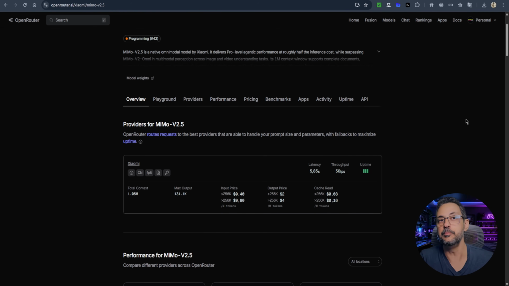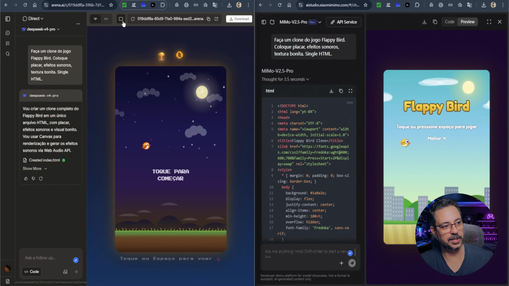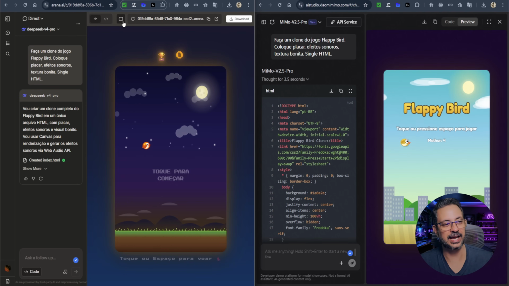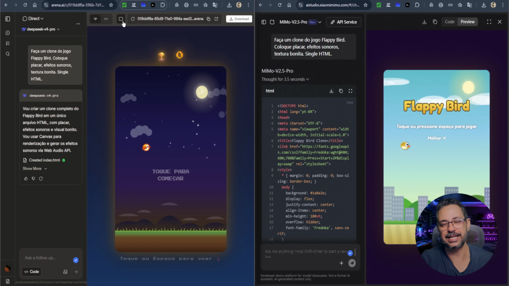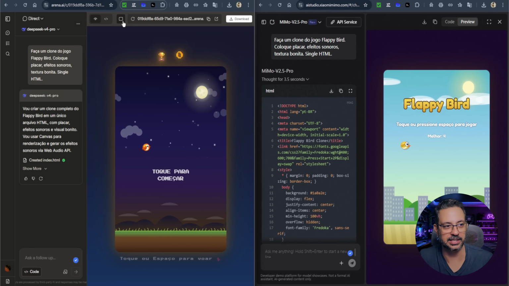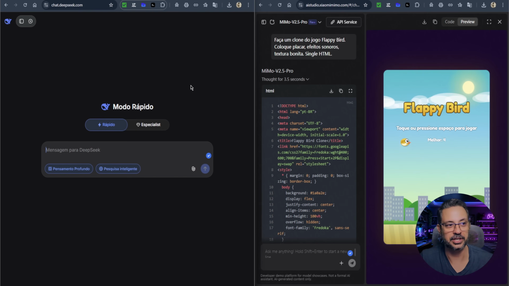So, let's go now because I want to show you a comparison I made here with DeepSeek V4 Pro and MiMo 2.5 Pro. I used the same prompt on both models, and now I'm going to show you what the results were. Oh, and before I start, a quick explanation. I tested DeepSeek V4 Pro here inside Arena AI. Why? Because here I can choose exactly the version of the model I want to use. If I come here to the DeepSeek chat, there's no option to choose between Pro and Flash, so you never know which model is being used.